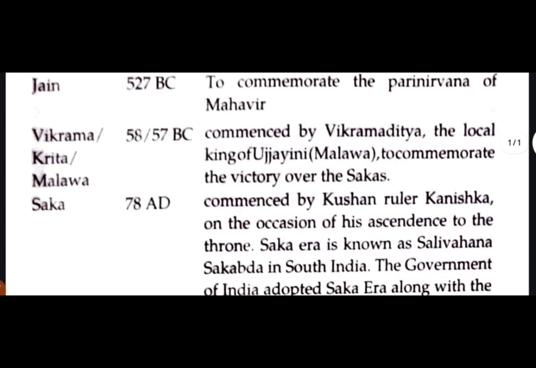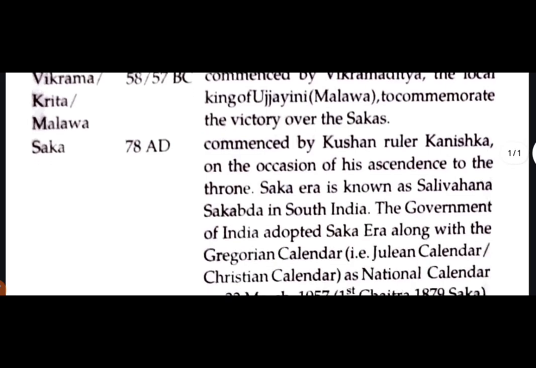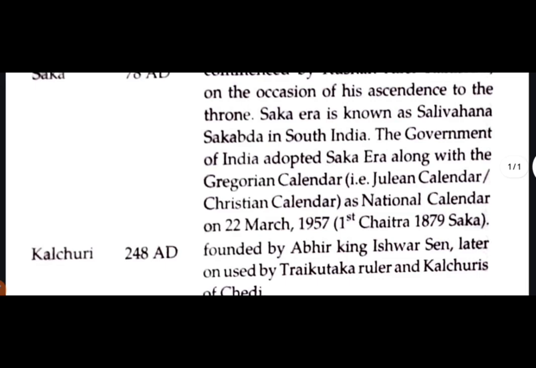Saka: 78 AD, commenced by the Kushan ruler Kanishka on the occasion of his ascendance to the throne. The Saka era is known as Salivahana Shakabda in South India. The Government of India adopted the Saka era along with the Gregorian calendar as the national calendar on 22 March 1957, 1st Chaitra 1879 Saka.